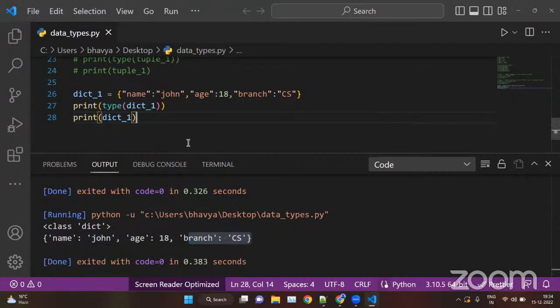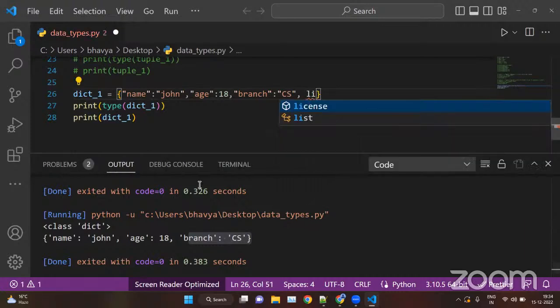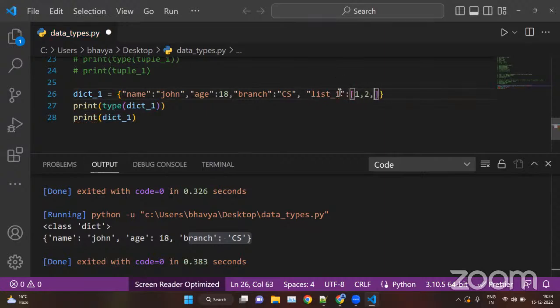Again, in this dictionary we can store anything: strings, integers, floats, complex numbers, Boolean values, and lists. We can store tuples inside dictionaries. For example, after a comma we can store, let's say, fruits. Or we can store list_one, colon, and then a list, let's say 1, 2, 3, 4, 5, any list.